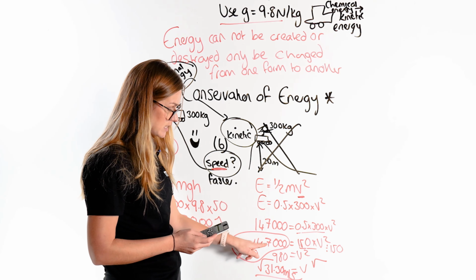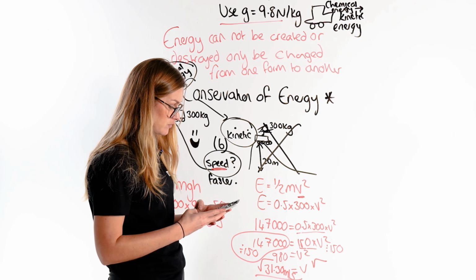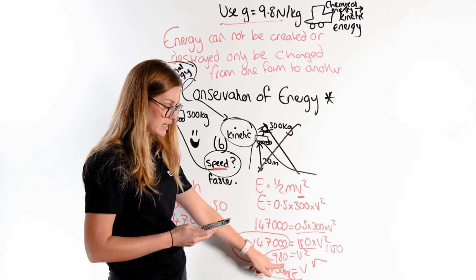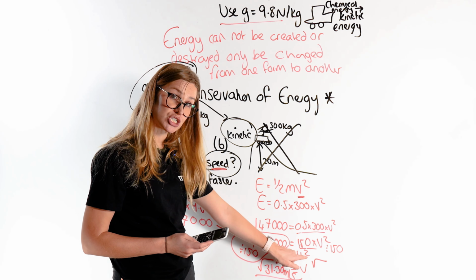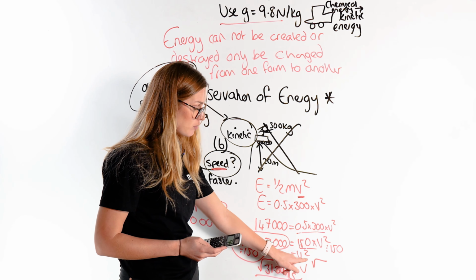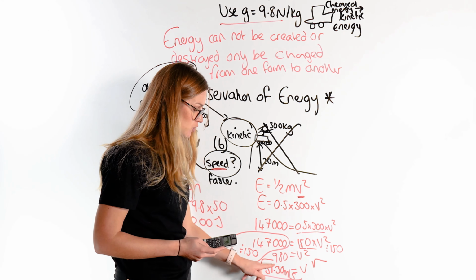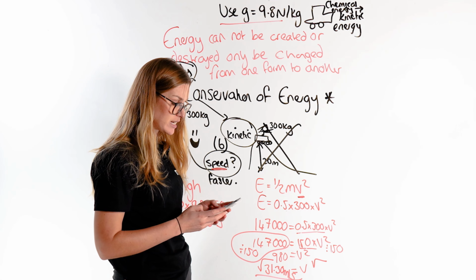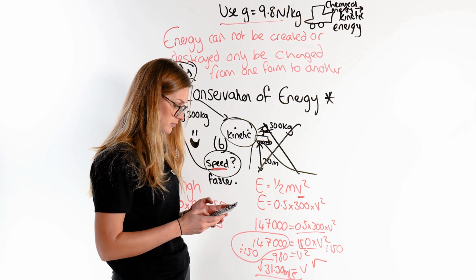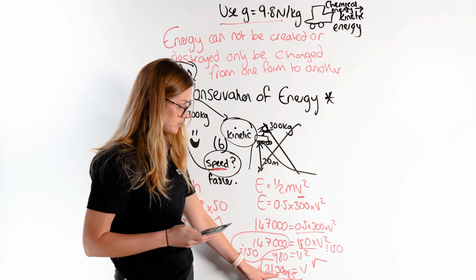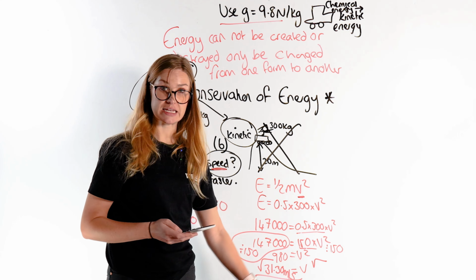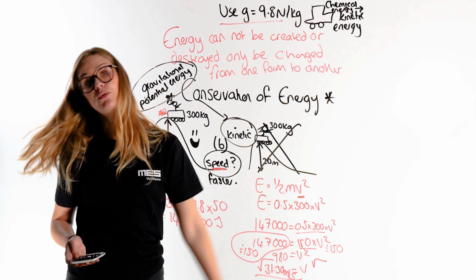So we did 147,000 divided by 150 to get 980. 980 is v squared. Remember, to get v, we do the opposite of squaring, which is square rooting. We do one side, we do the other. So we did the square root of 980, and we get 31.30 meters per second. So that's how fast someone's going at the bottom of that roller coaster.